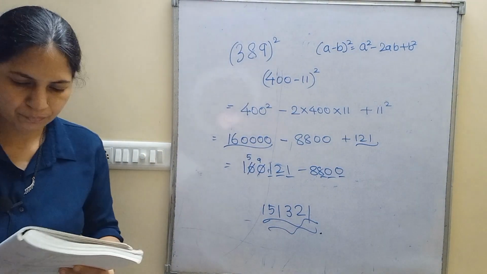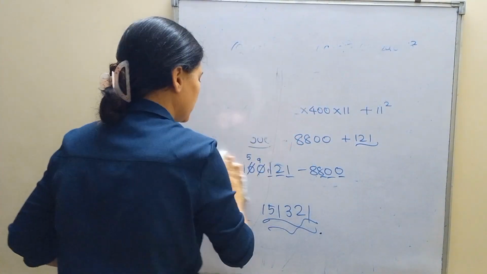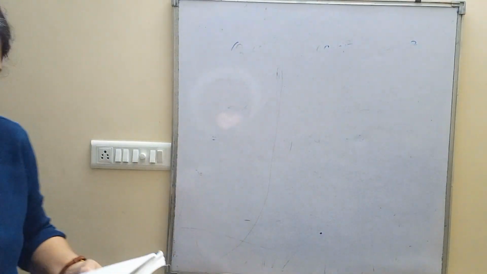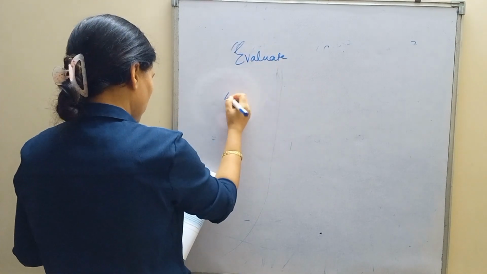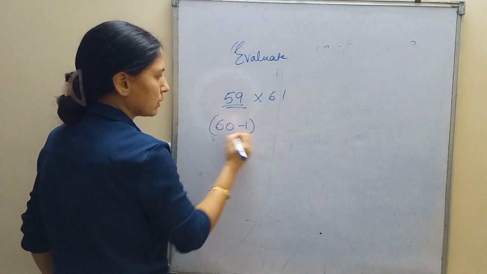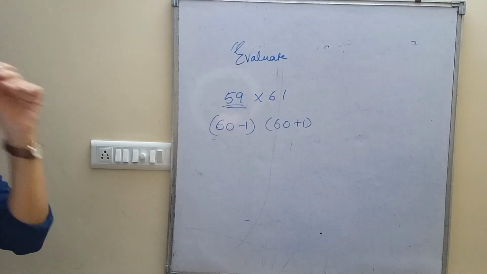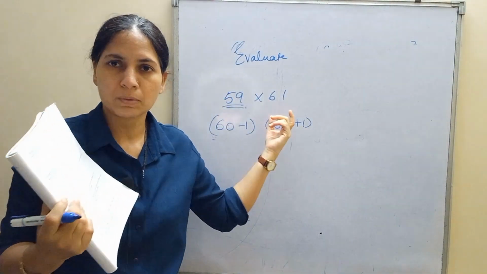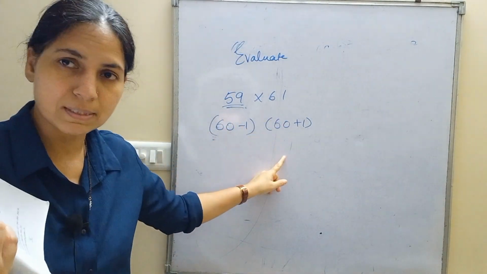Isn't that easy? And now, evaluate. वापस एक आया, evaluate 59 into 61. Students, 59 is 60 minus 1 and 61 is 60 plus 1. एक कॉमन नंबर ढूंढो इन दोनों के बीच में और उसके साथ प्लस माइनस करना है, ठीक है? What is common in nearest number to 59? 60. Nearest number to 61 is also 60. तो इसको 60 minus 1 लिखेंगे and instead of 61 we will write 60 plus 1.